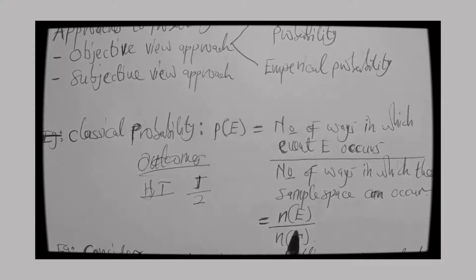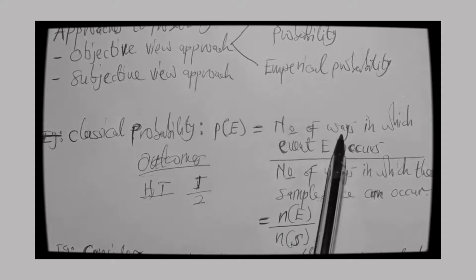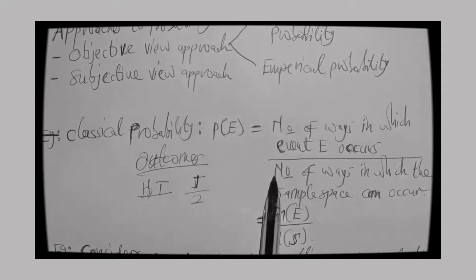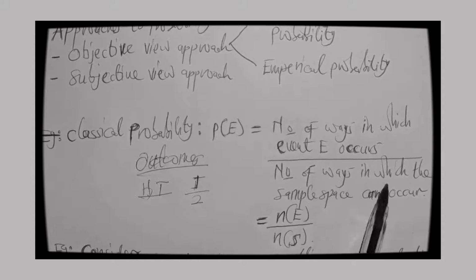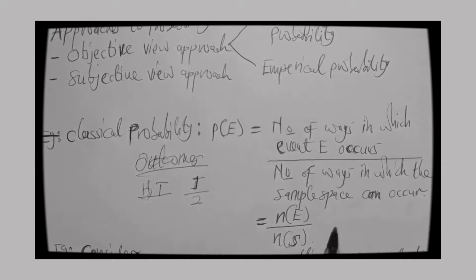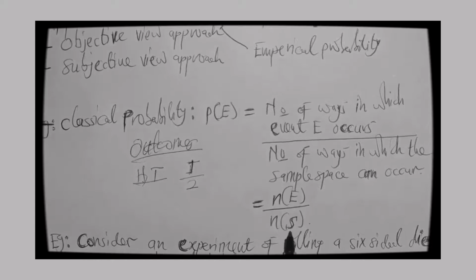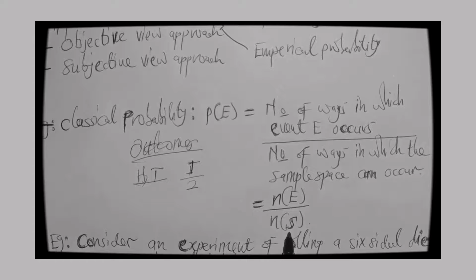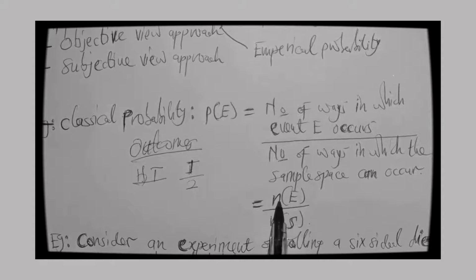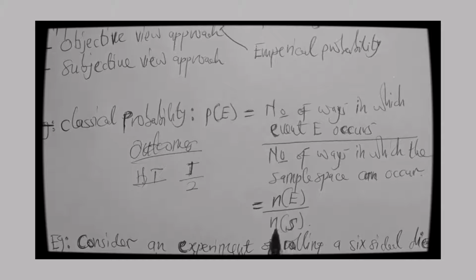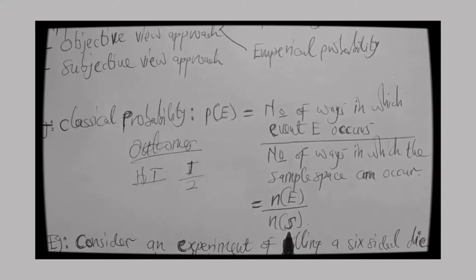So it is the number of ways in which an event E occurs divided by the total number of ways in which the sample space can occur. In short, I've written it as the number of events over the number of sample space. I hope that is clear. Remember, we said an event is a collection of one or more sample outcomes. You remember? Good. That is why we have it here: number of events over total number of sample space.